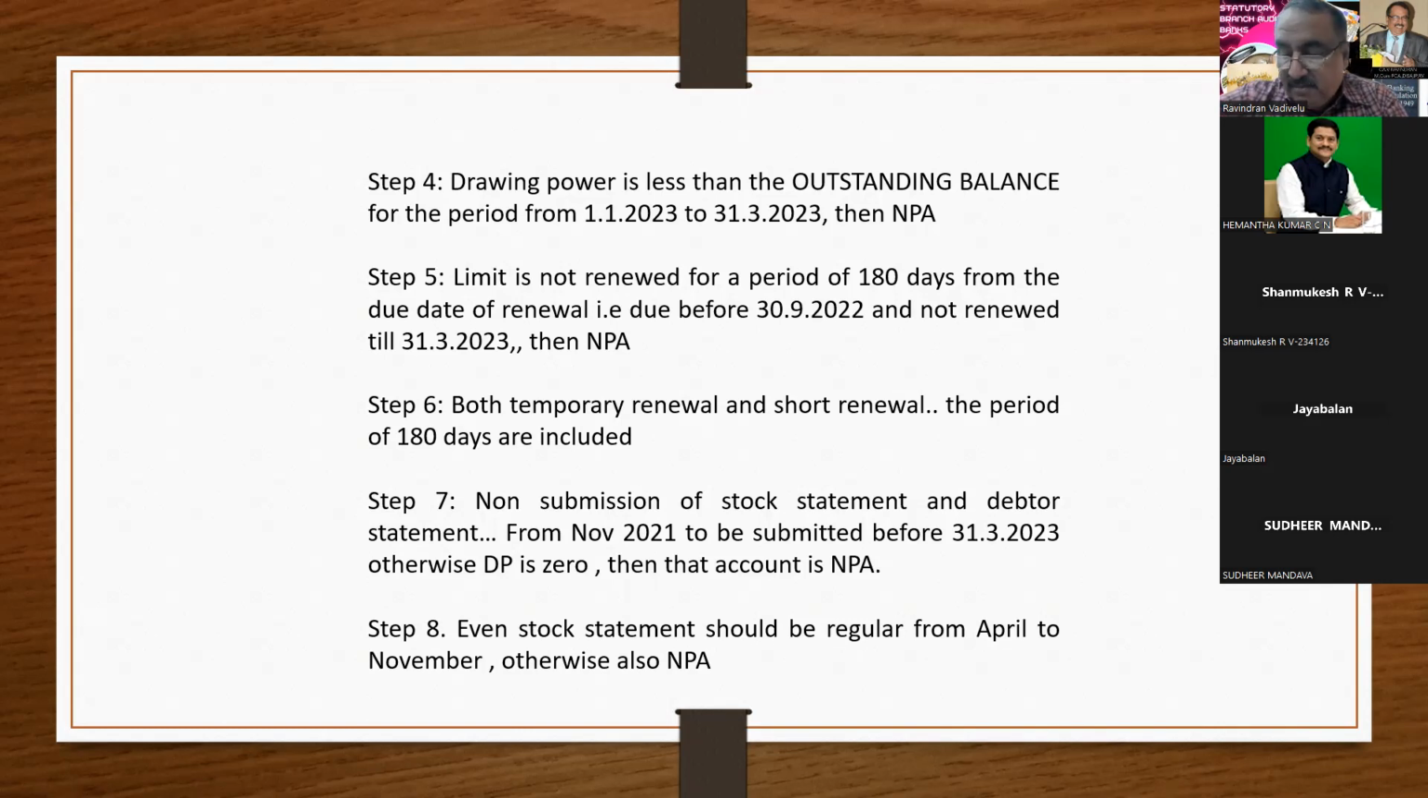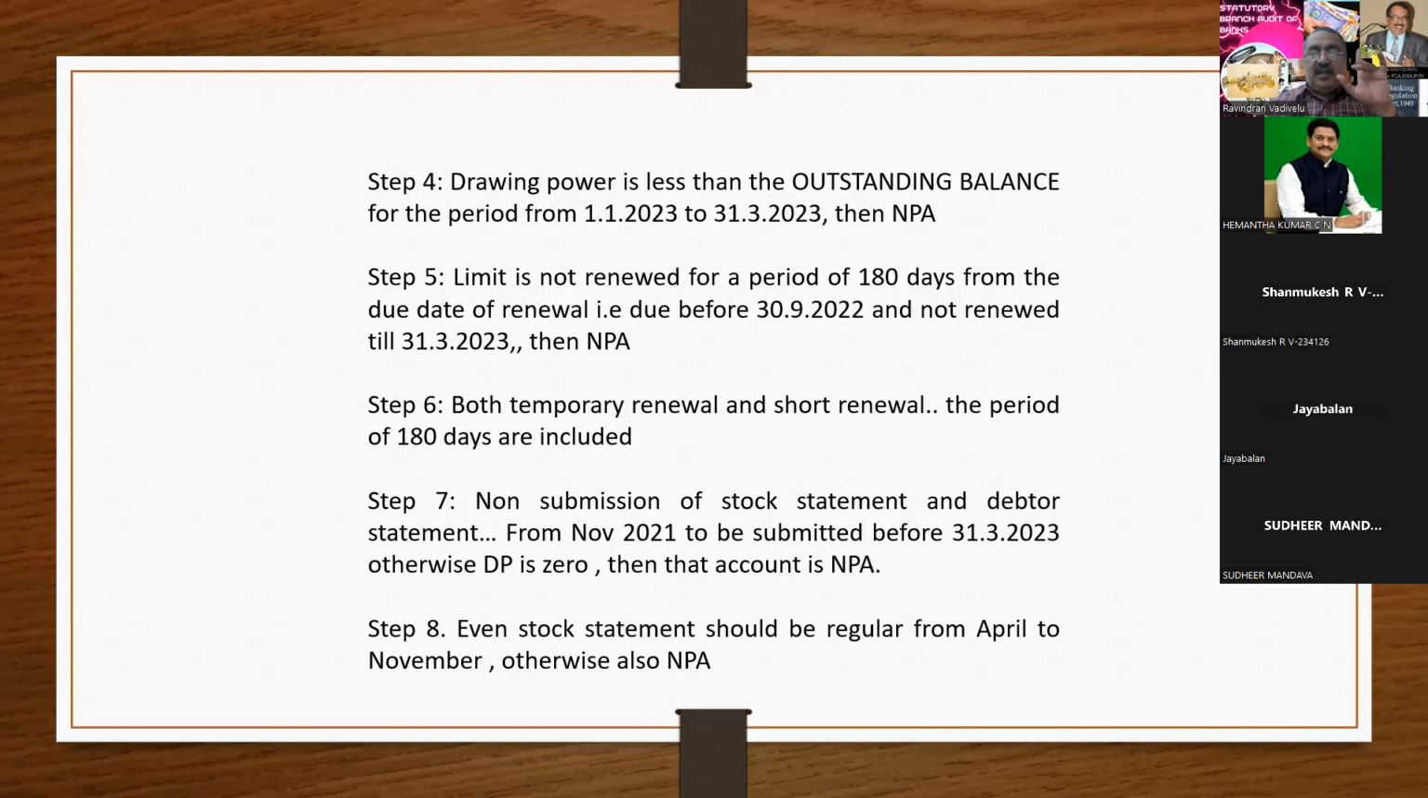In most of the branches where I have gone for audit, where I have gone for presentation, I have presented some of these papers to the branches, to the chartered accountant. They say that, sir, we have calculated 180 days from the temporary extended due date. No, you have to calculate this 180 days only from the original due date and not from the temporary due date. This temporary renewal and short renewal should be part of this 180 days. This point you have to remember.